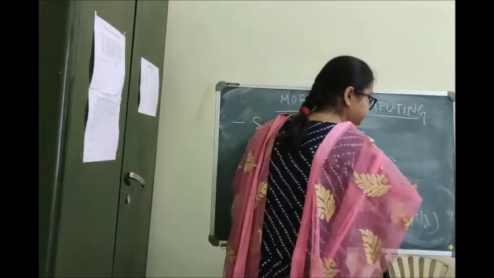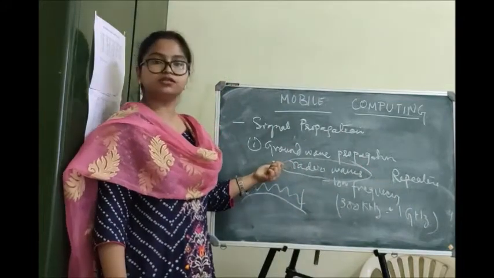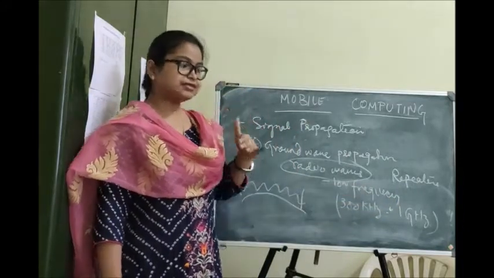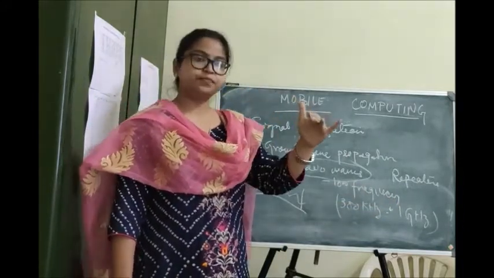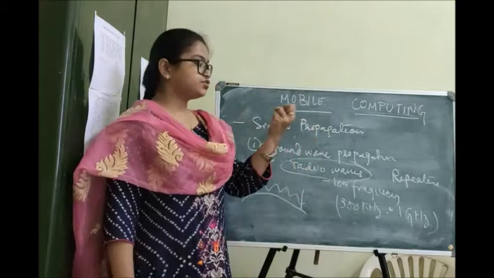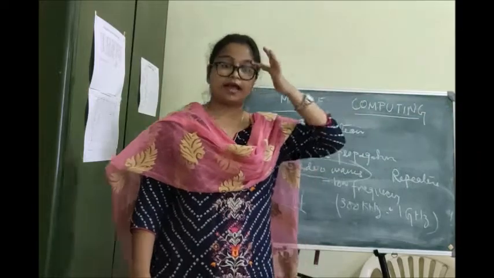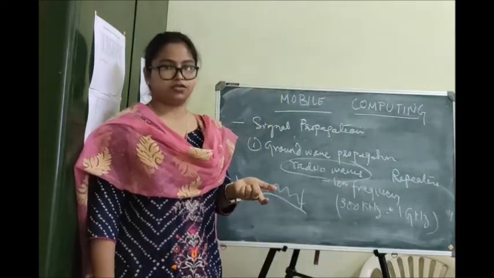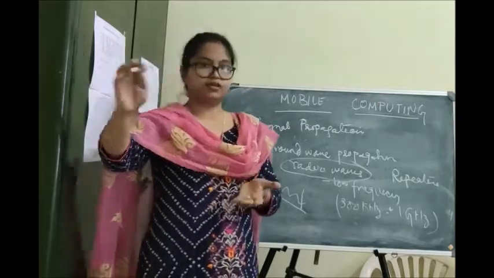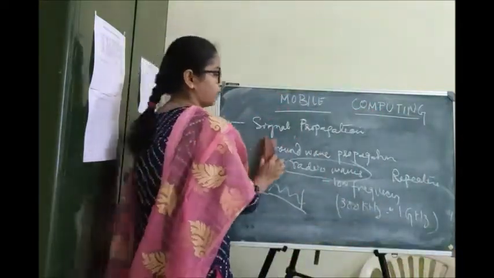Repeaters are used in ground wave propagation, especially in the case of radio waves, in order to increase the strength of the signal. As and when it travels, the strength of the signal deteriorates and it becomes weak. To re-strengthen it, we use a repeater, which can regenerate the signal with the original strength, so that it can travel even longer distances until it reaches its destination. This is how ground waves work. So this was about ground wave propagation.